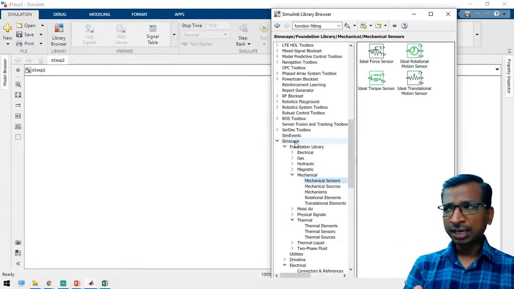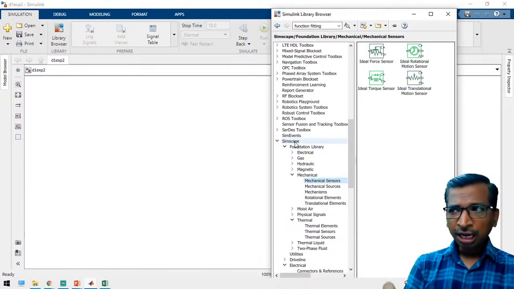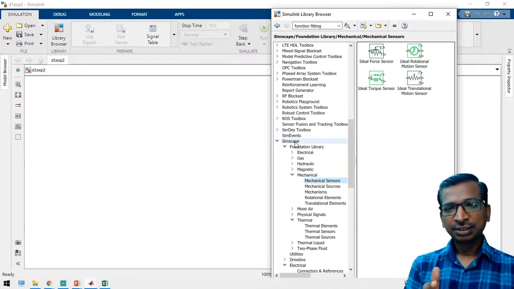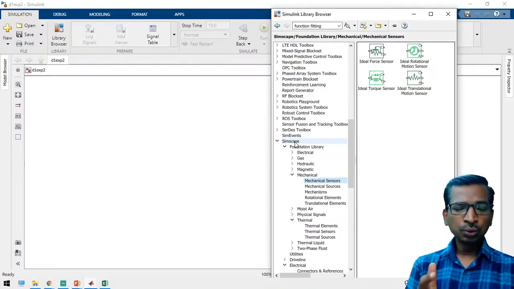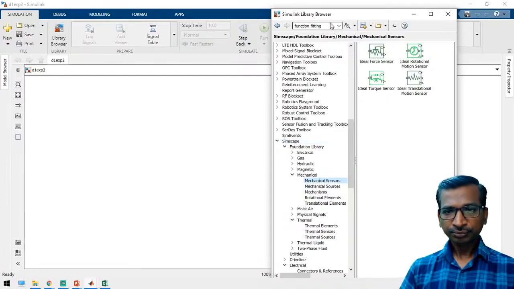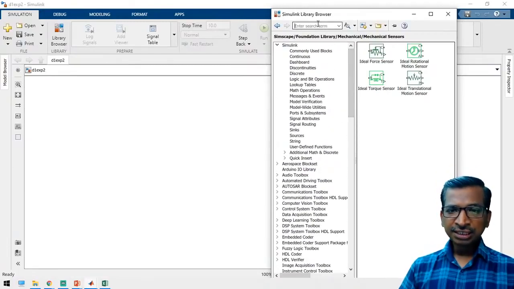If you are new to MATLAB, don't worry. I will help you to do all these experiments. My advice is to just follow these next 30 days of classes, then definitely you will become a master in these concepts. If you know these libraries, you can directly open them and pick your component, or else you can search for the component.